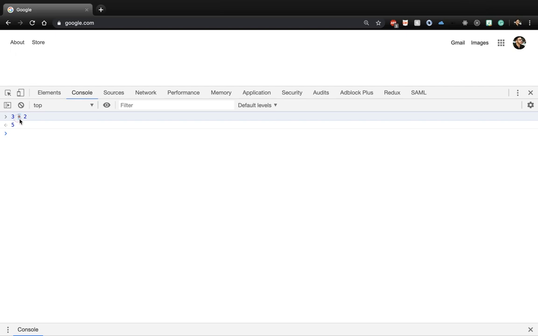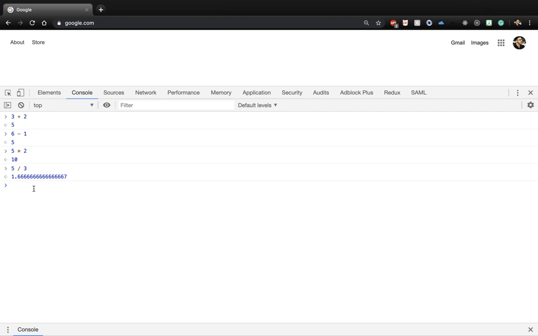A plus is an operator, and a 2 is again a number literal. So JavaScript will evaluate this expression, and the result of this expression is 5. We can go ahead and experiment with other operators, like 6 minus 1. Again, that's an expression, same thing. I can do 5 times 2, so that's 10. I can also do division, so 5 divided by 3, and that's 1 and 2/3.